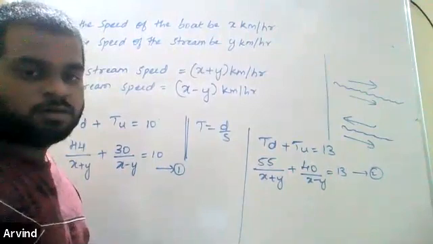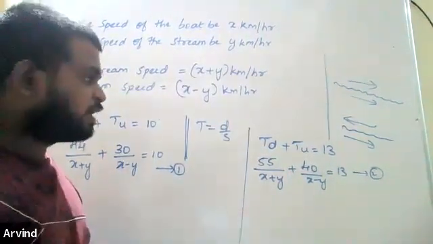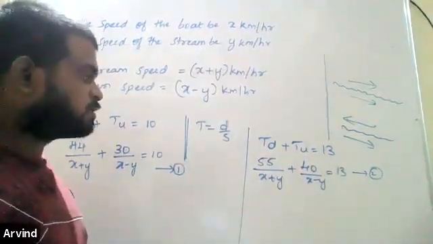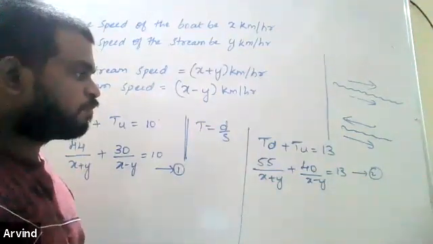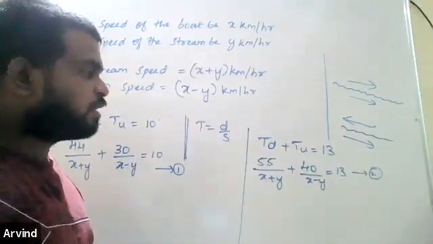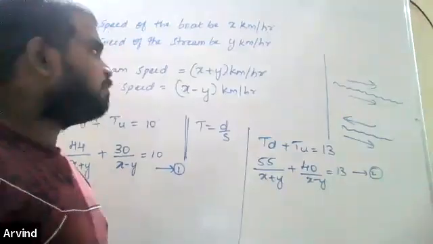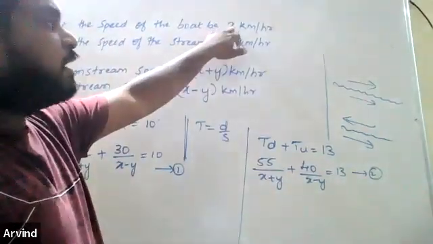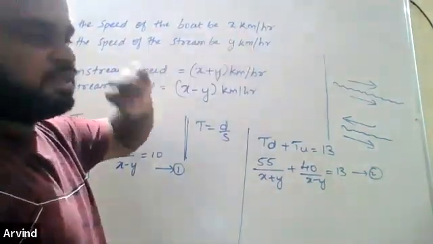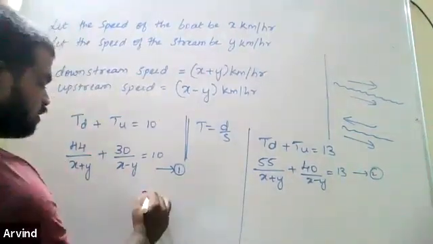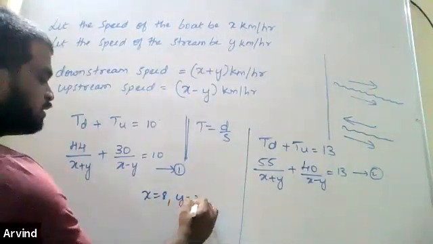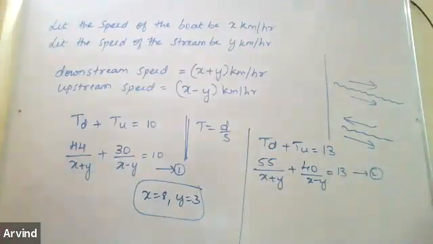Okay, Keertana, good, I guess it's correct. 8 and 3 is correct, I guess. You will get x as 8 and y as 3. I'll also give you the answer: x you will get as 8, y you will get as 3. Just check it out.